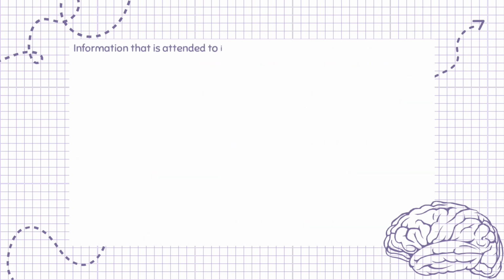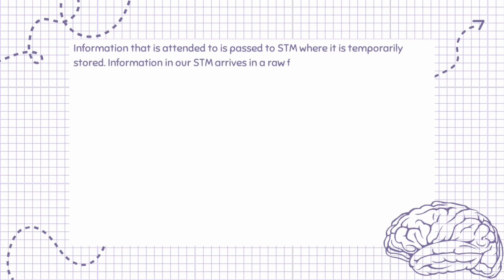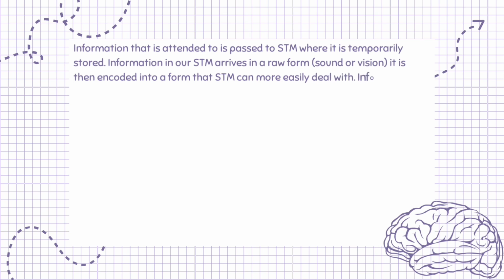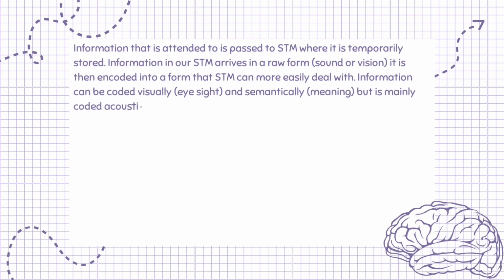Information that is attended to is passed to STM, where it is temporarily stored. Information in our STM arrives in a raw form, sound or vision. It is then encoded into a form that STM can more easily deal with. Information can be coded visually, eyesight, and semantically, meaning, but is mainly coded acoustically, hearing, Baddeley 1966.